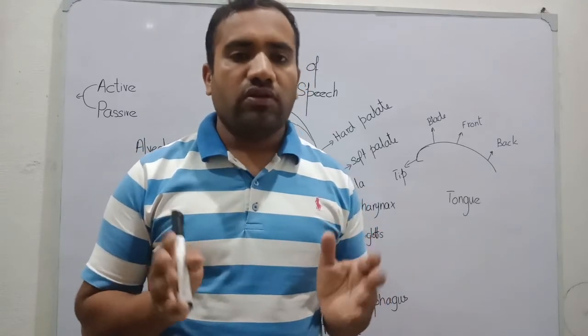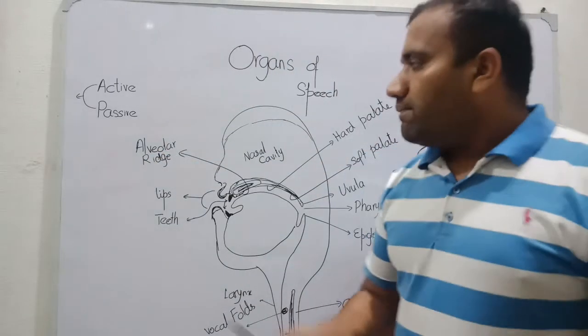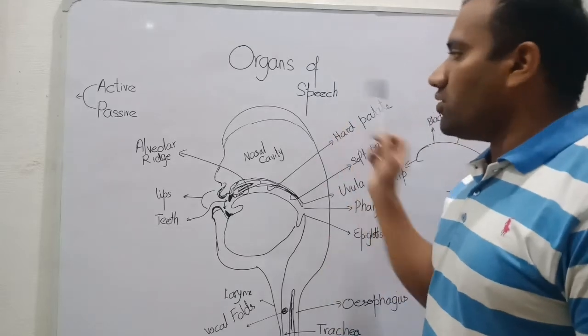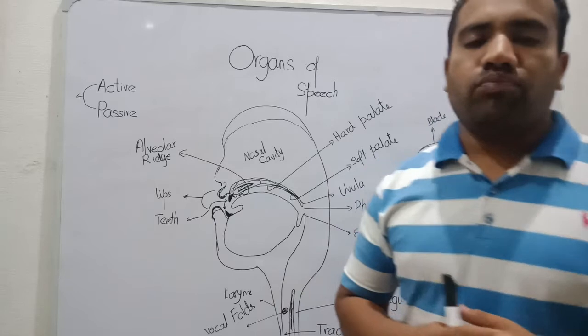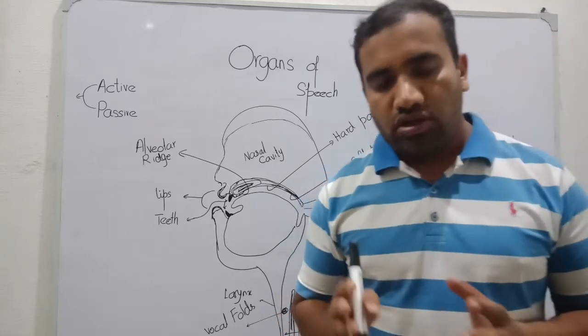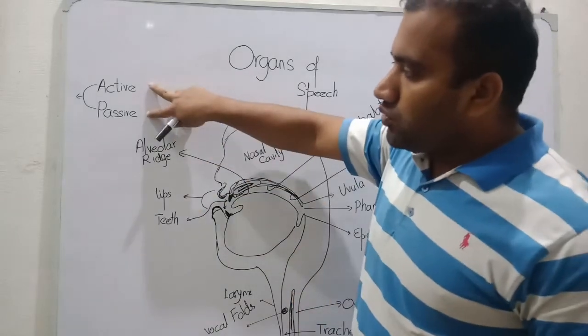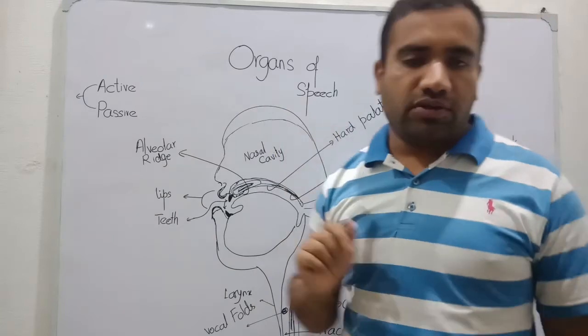First of all, the organs of speech sound. This is the anatomy of the human speech organ. We have the system that is involved in producing the sounds. First of all, we have the two kinds of articulators, active articulators and passive articulators.